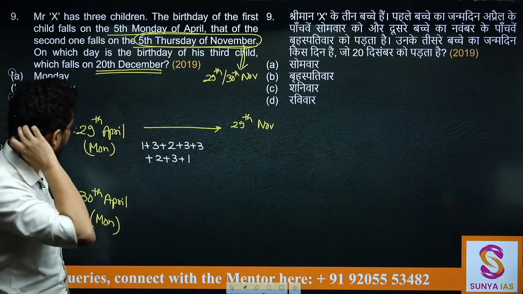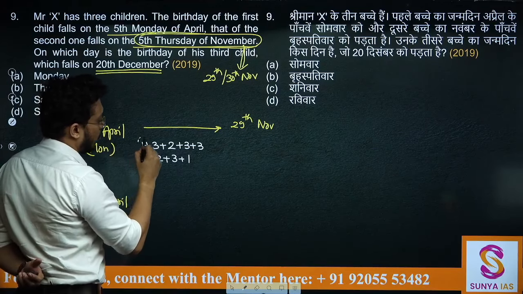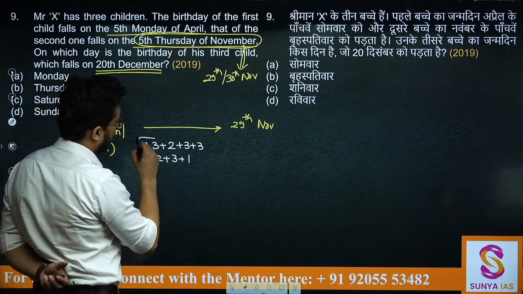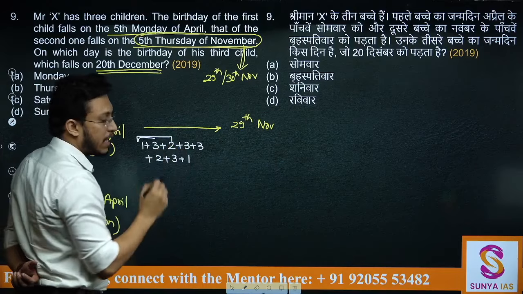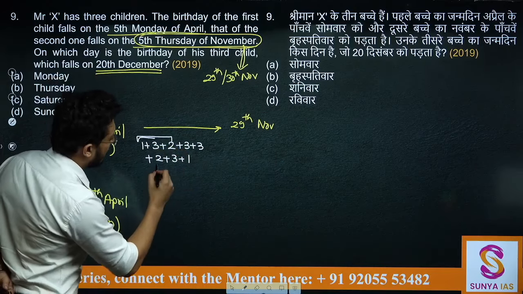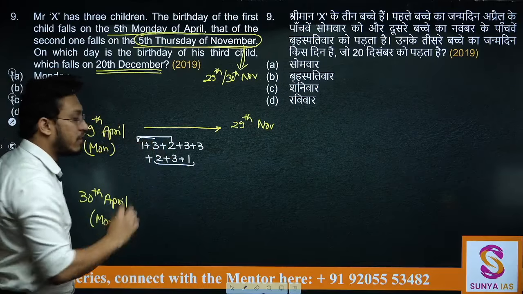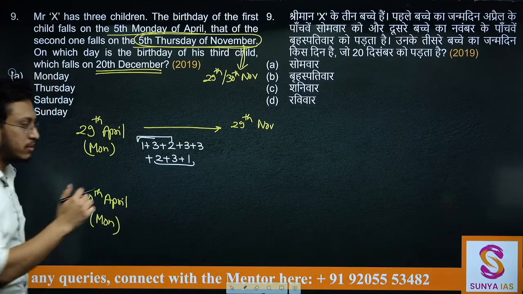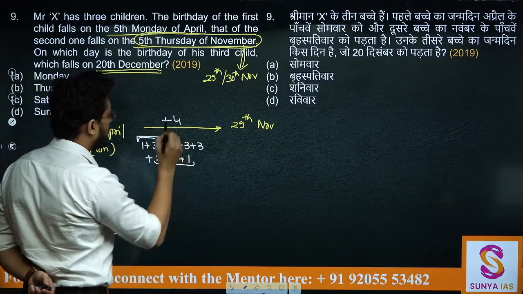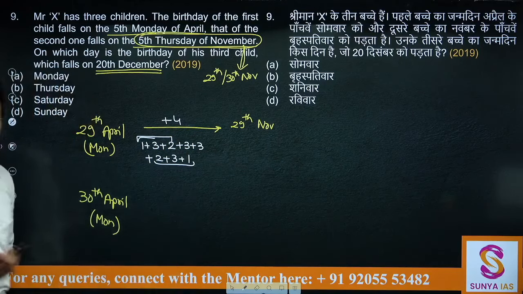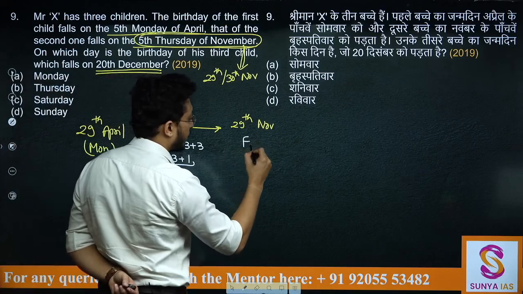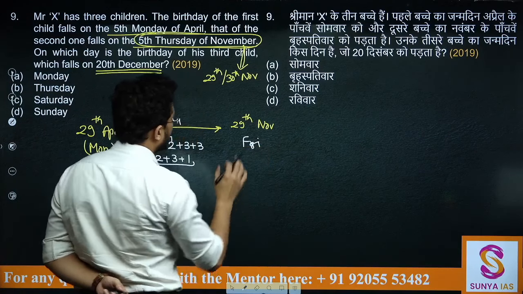Now let's calculate. Now this is 4 and this will give you 6. 6 and 3 is 9, 9 and 3 is 12, 12 and again this is 6, so total 18. Now this 18 will give you 4 odd days. So from here till here you will have 4 odd days. Now Monday plus 4 will be a Friday. So Monday plus 4 is a Friday.